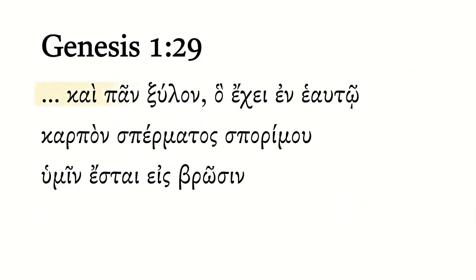Kai pan xulon ho echei en heauto karpon spermatos sporimou, humin estai eis brosin. So we're finishing out what God is giving to mankind for its food. And we begin with xulon, once again modified by an accusative of pas. Xulon means tree. So now we're looking at bigger stuff. And he's giving us trees.